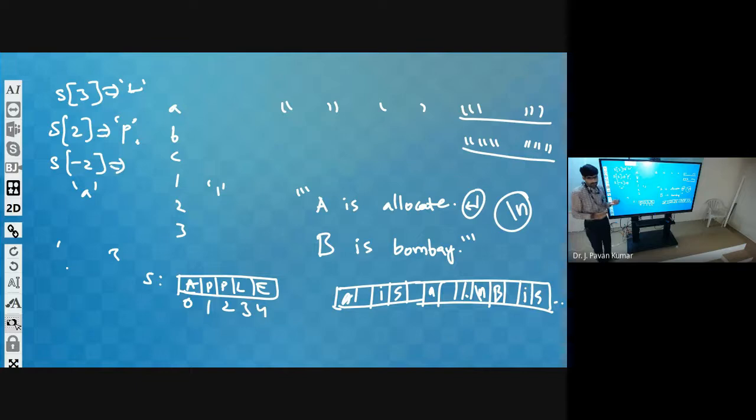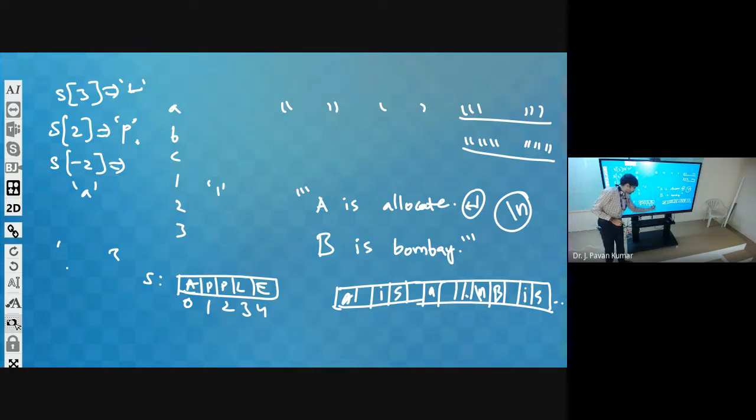Whenever we use minus, that will indicate indexing from the right side. We have to count from the right side, and we have to start the counter from 1. Keep that in mind. Although we start from 0 on the left, here we have to start from 1. Why? Because we cannot distinguish minus 0 from plus 0. That's why 0 is used only one time, when we count from left to right.